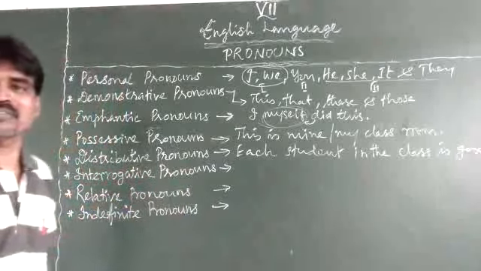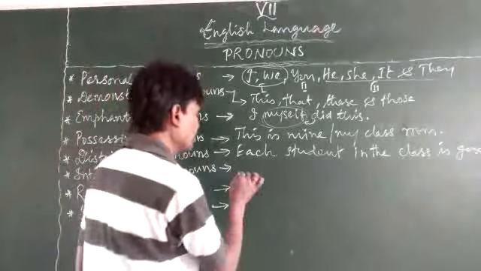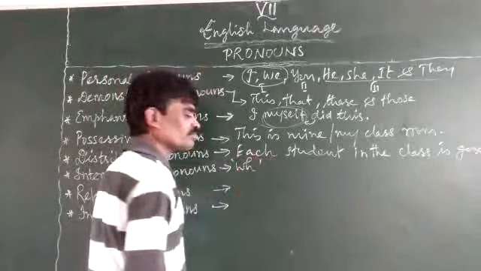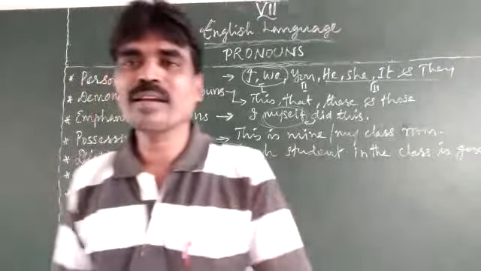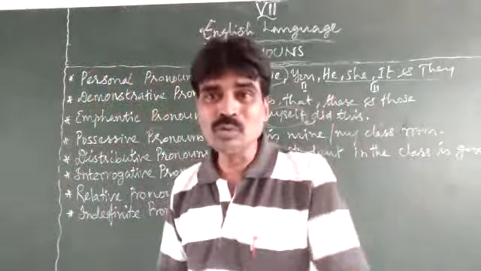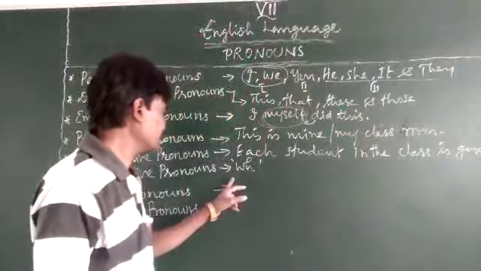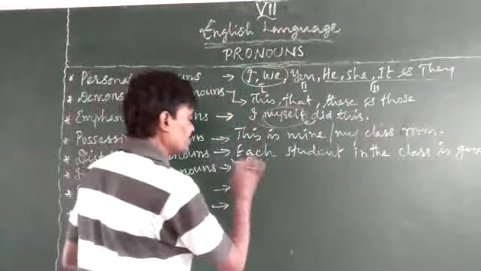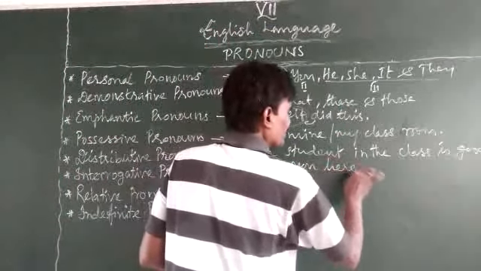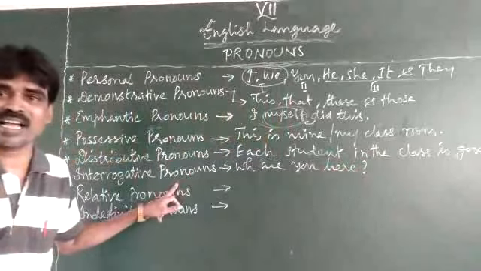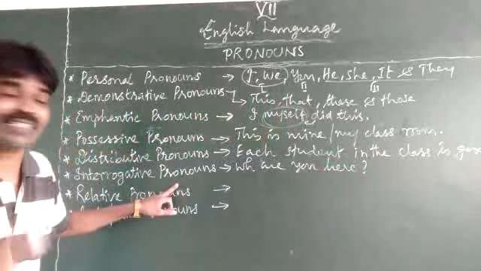Then interrogative. It is about questioning. WH words, mostly: what, when, who, whose, whom, why, all those things, right? Why are you here? Right? So interrogative asks the question and it needs the answer.